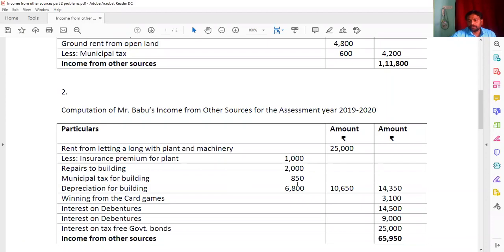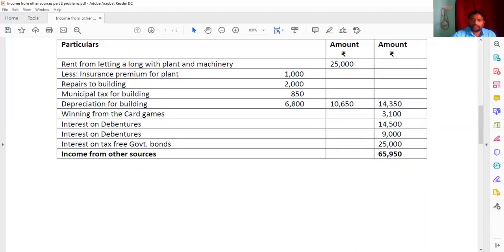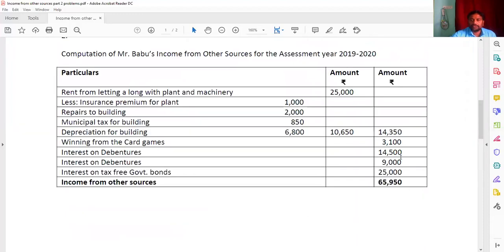By adding all those, 1,000, 2,000, 850 and 6,800, we get 10,650. So from 25,000, if you deduct this, you will get 14,350. And then winning from card games 3,100, interest on debentures 14,500, interest on debentures 9,000, and interest on government bonds 25,000. And here how will you get 9,000? Once again, 8,100 into 100 by 90, you will get this 9,000. By adding 14,350, 3,100, 14,500, 9,000, and 25,000, you got here 65,950.